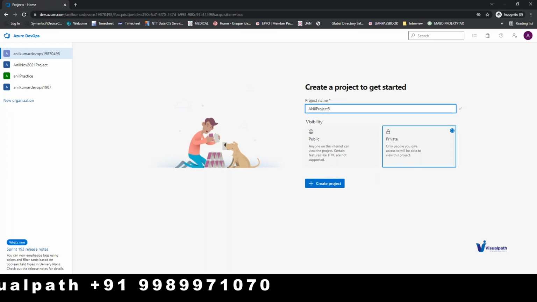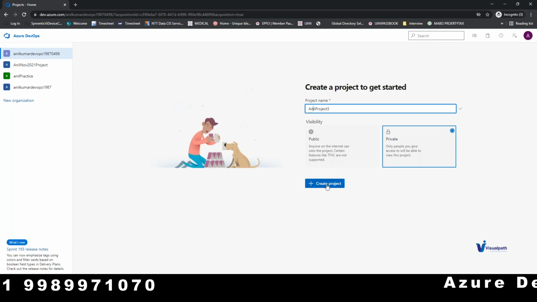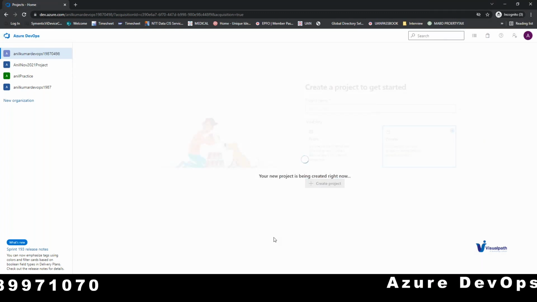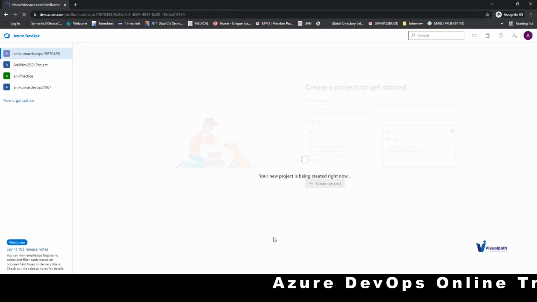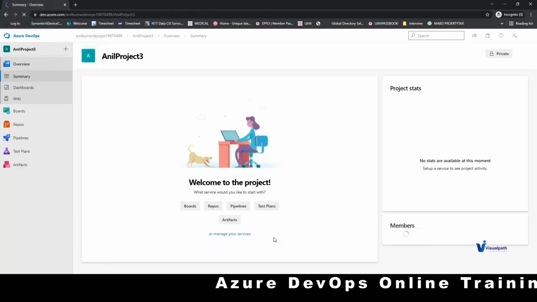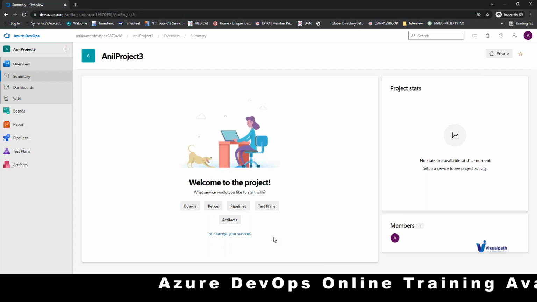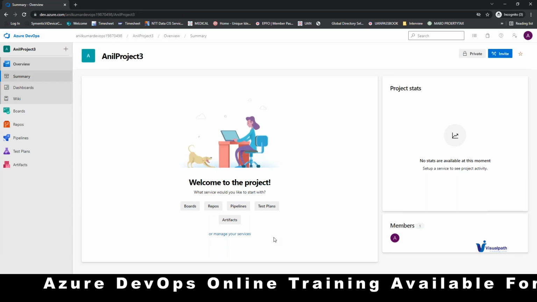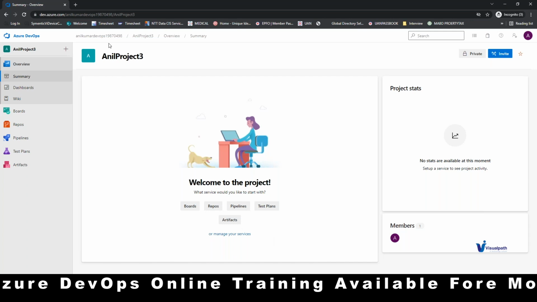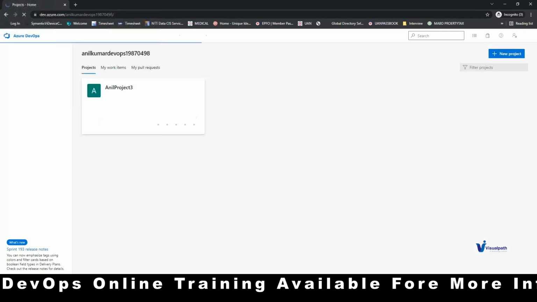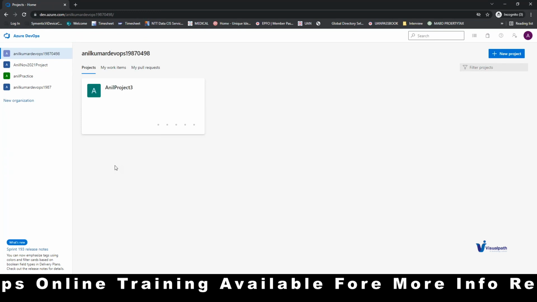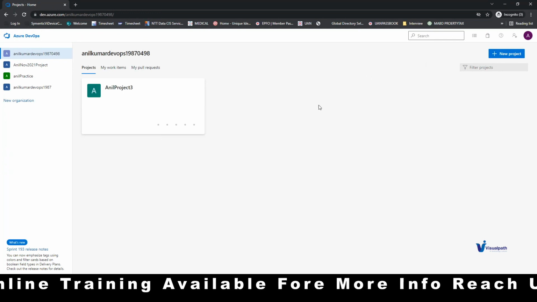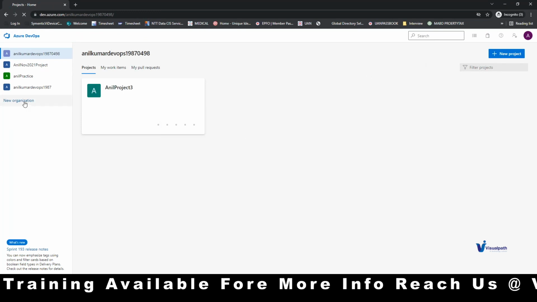In practical, real-time environments, you can create n number of ADOs. There is no limitation. I just wanted you to explore with the free account basically. That's it. You can create another one, please.